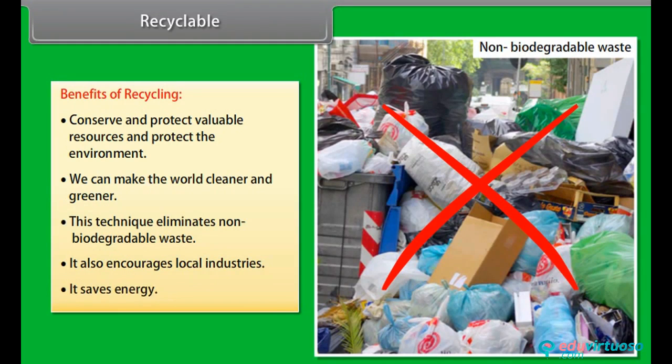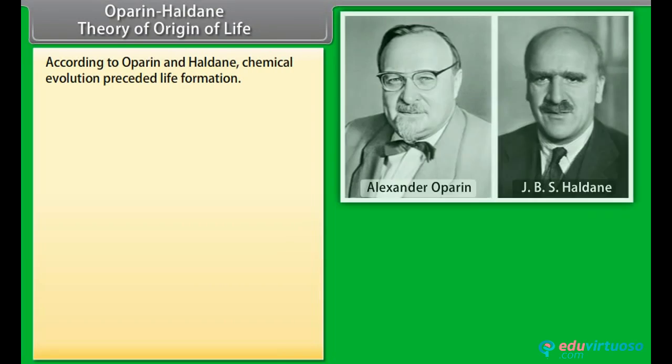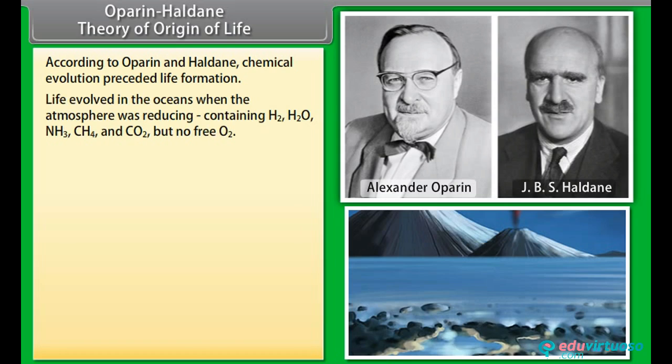It saves energy. Oparin-Haldane theory of origin of life. According to Oparin and Haldane, chemical evolution preceded life formation. Life evolved in the oceans when the atmosphere was reducing, containing H2, H2O, NH3, CH4 and CO2, but no free O2.